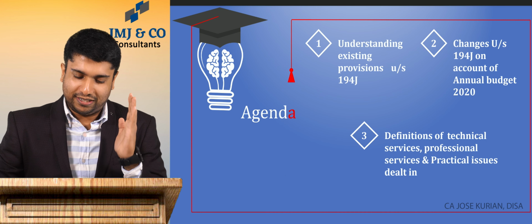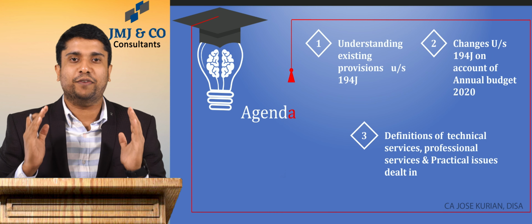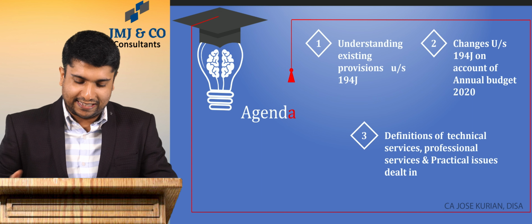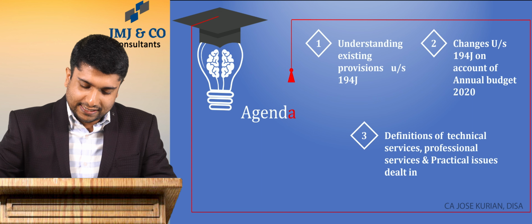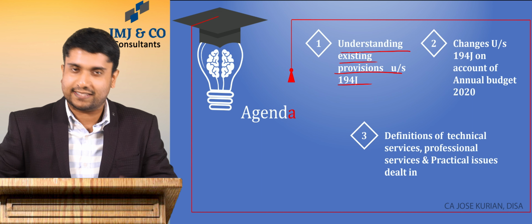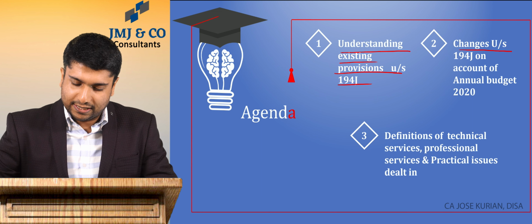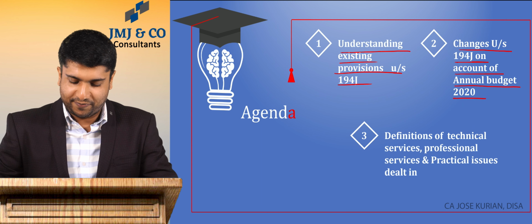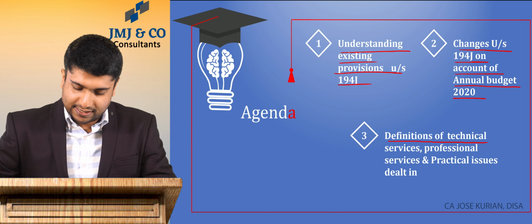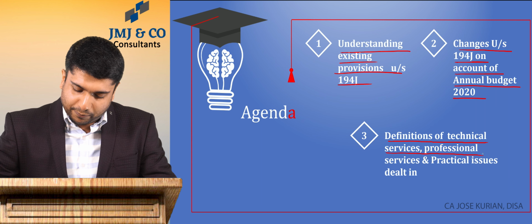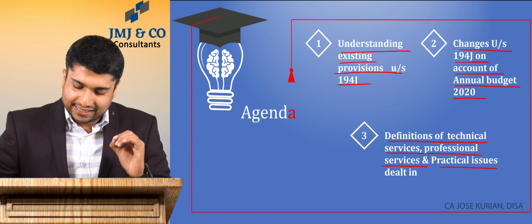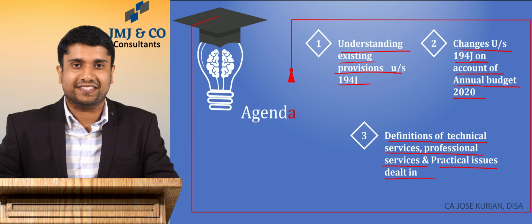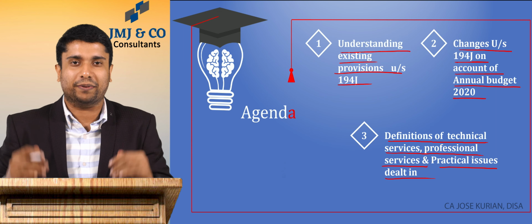So before moving on, let's understand the objective of this video, or the agenda we can say. It is understanding the existing provisions under 194J first, and then the changes under section 194J on account of annual budget 2020. And again, the definitions of technical services and professional services and certain practical issues dealt with in these definitions. So these are the main agenda of this topic.